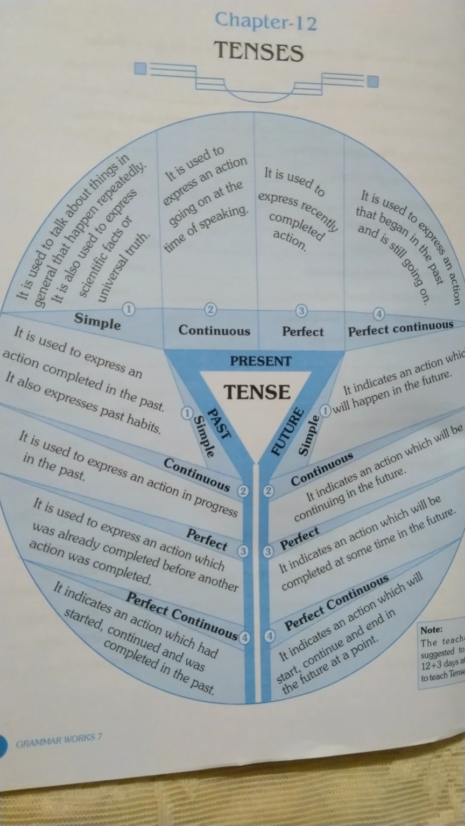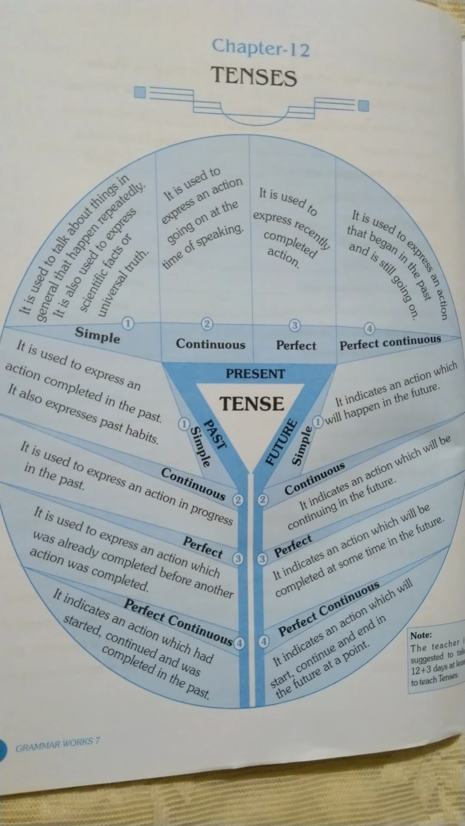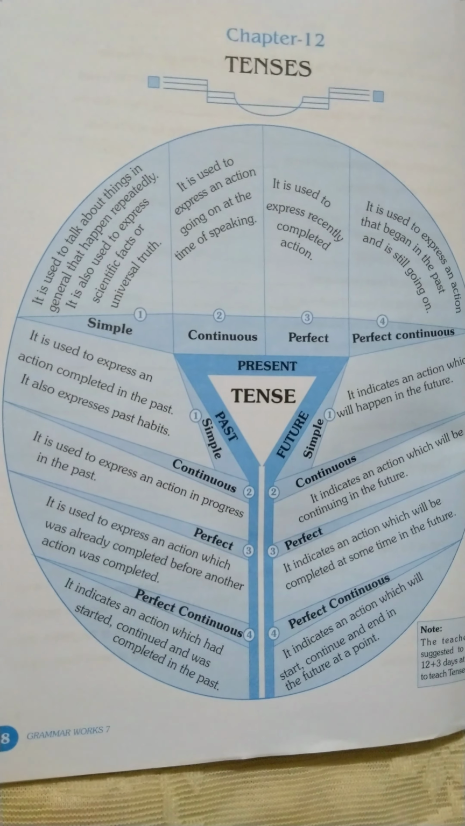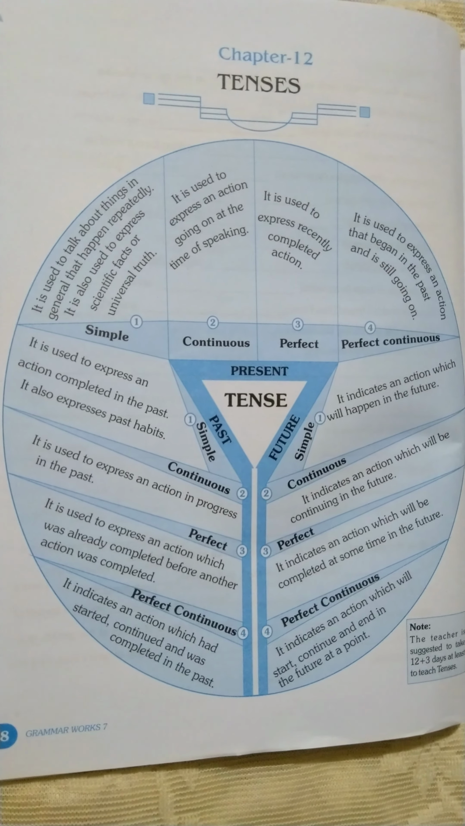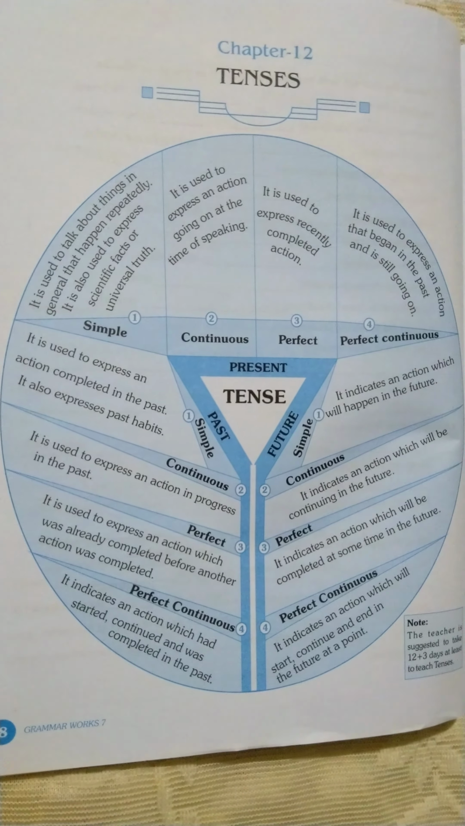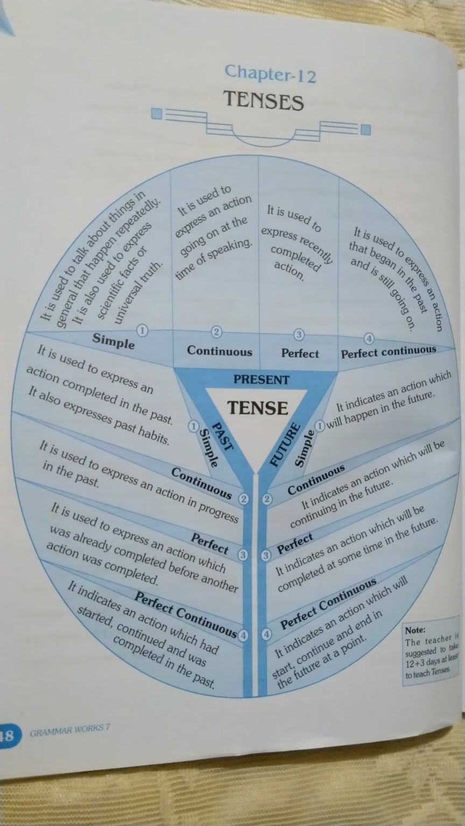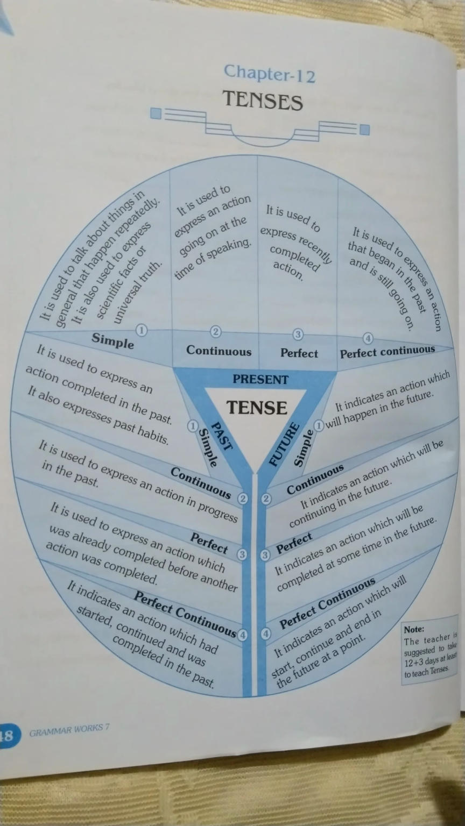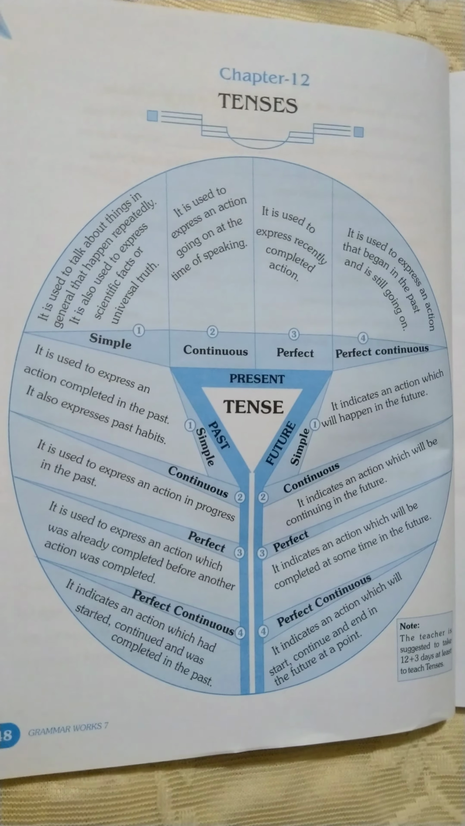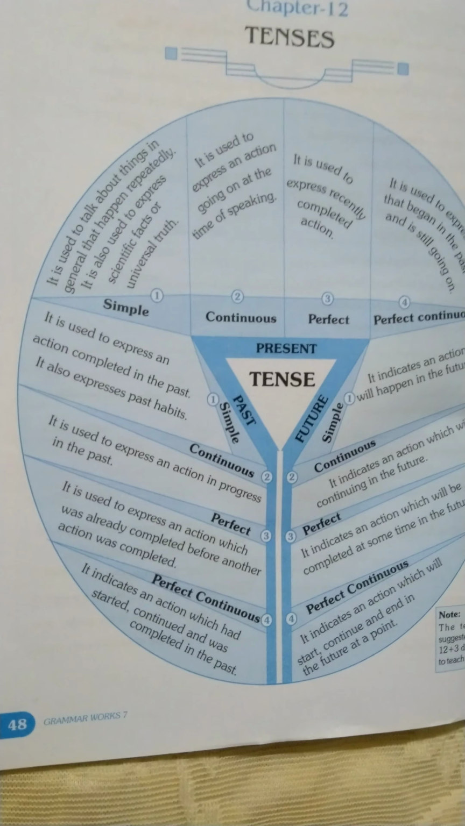Okay students, now next is past tense. Let's see, simple past. It is used to express an action completed in the past, which shows an action which has been finished in the past. It also expresses past habits, the things which are telling about the past, the action which has been done in the past.